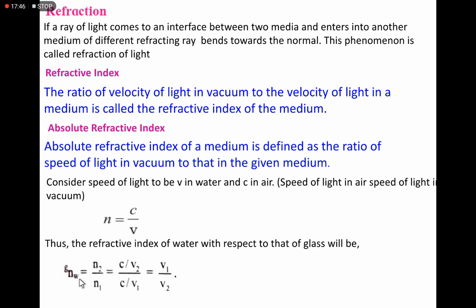So refractive index of water with respect to glass, we'll write v1 by v2, that is velocity of light in air medium to the velocity of light in whatever the rarer medium, the velocity of light has to be considered in that medium to the velocity of light in denser medium. So this is about the refraction of the light, and the formula is very important.